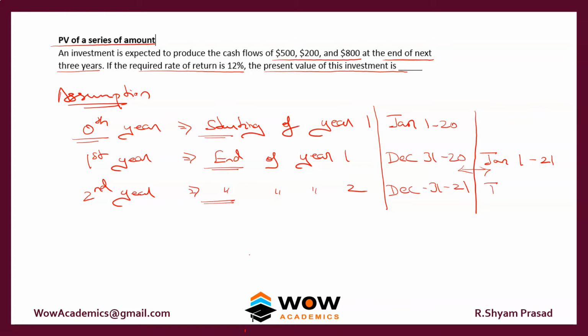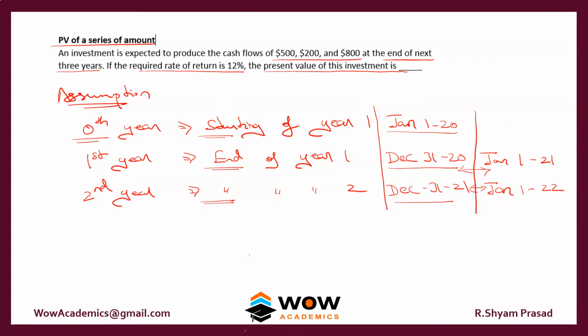January 1st 22 is similar to this number. If a problem states that the first year cash flow is received on Jan 1 2020 and the other cash flows are received at the end of the year, it can be year 1 and year 2.